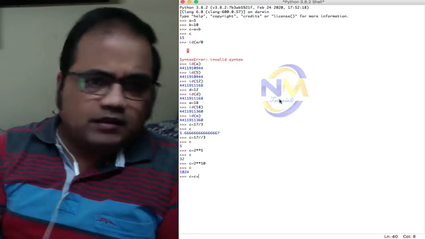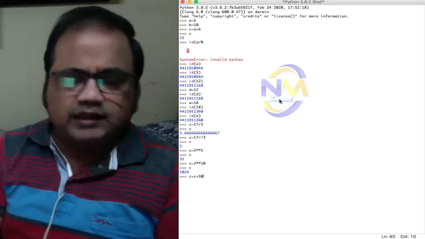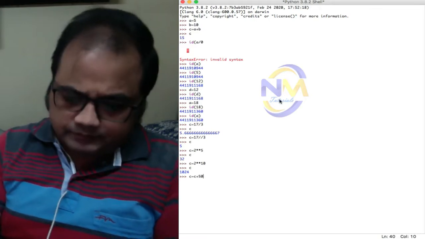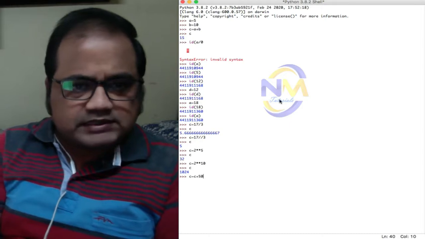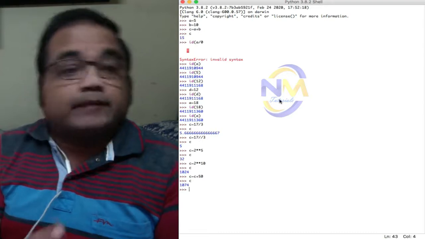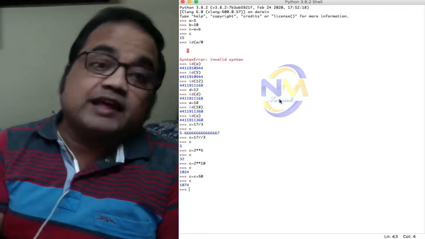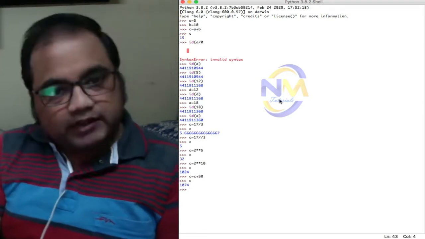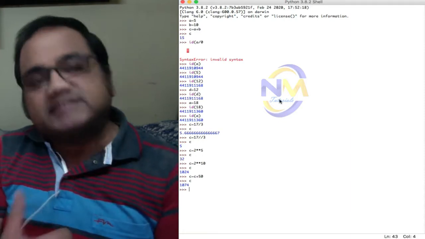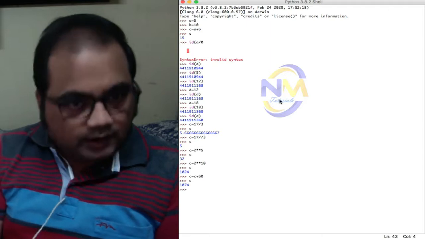This is the normal way which we follow generally, C equals to C plus 50, so it will show me the result. Now I can reduce writing C 2 times, right? Why should I write C 2 times? So there is a shorthand method through which I can perform the same work in a shorter way. How?